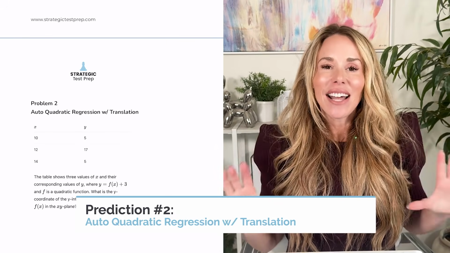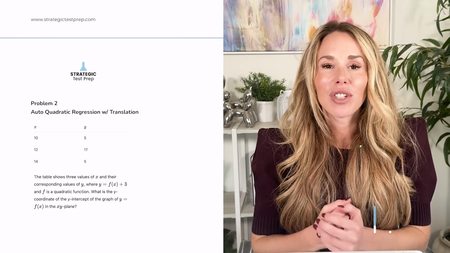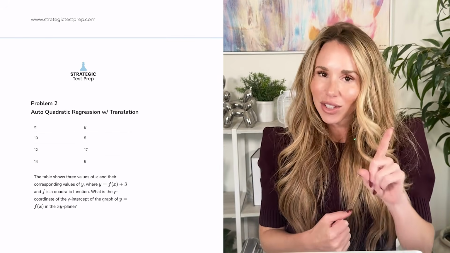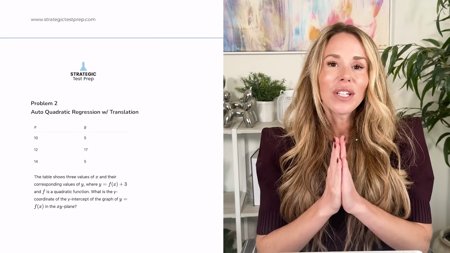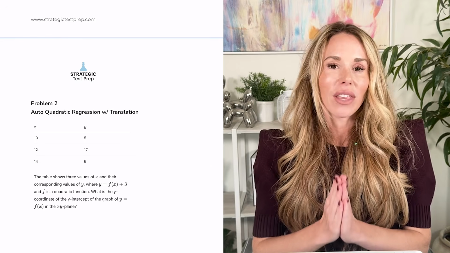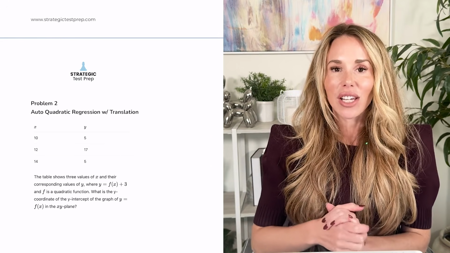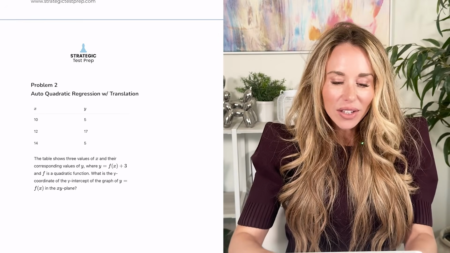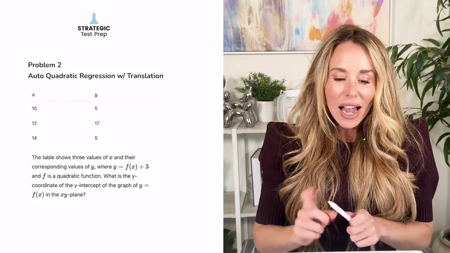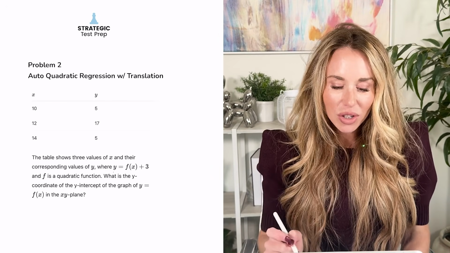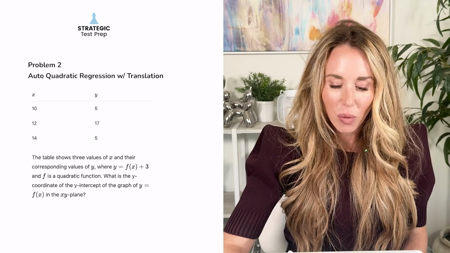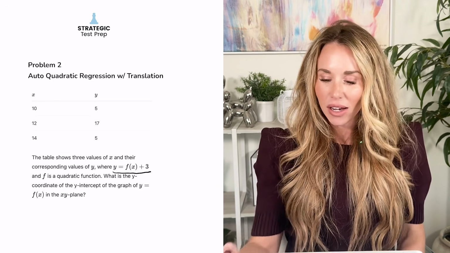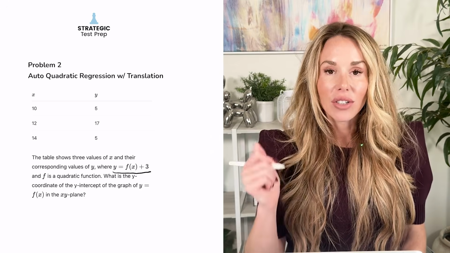Okay, my next prediction is that you're going to be able to run an autoregression at least once on your test. I'm giving you an example that also deals with a transformation. It's actually a vertical translation because they gave us values of X and Y, and they said that the table shows the corresponding values where Y equals f of X plus 3. So you need to understand how a translation works.